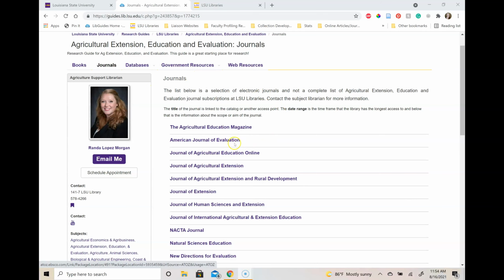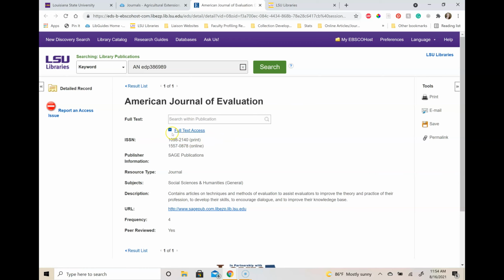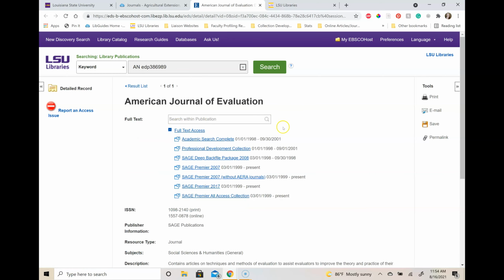This is just one access point for this journal. When I made this, I tried to use the link that had the largest date range. If you're looking for an article that falls outside of the date range listed, email me or search for the journal title in the catalog. We might have a different access point with a different date range listed elsewhere.